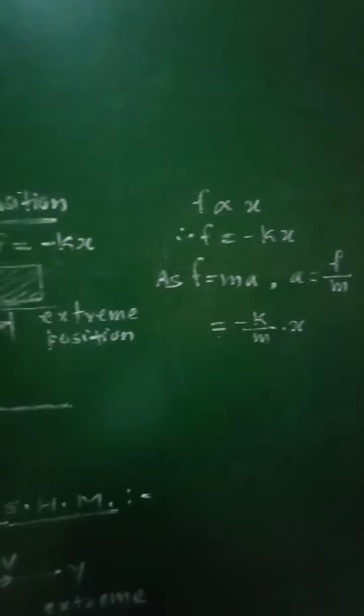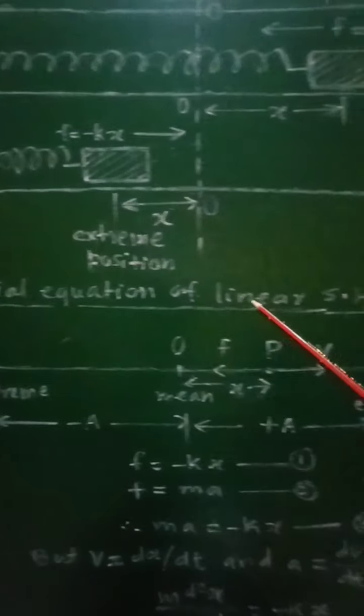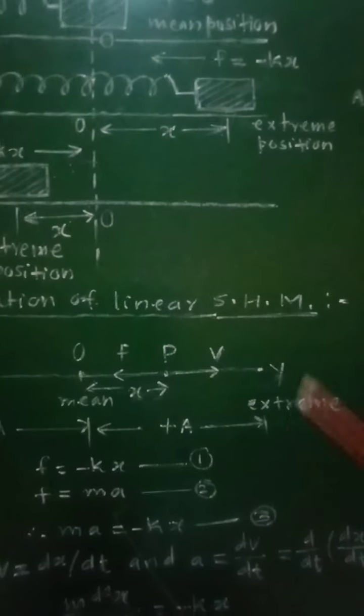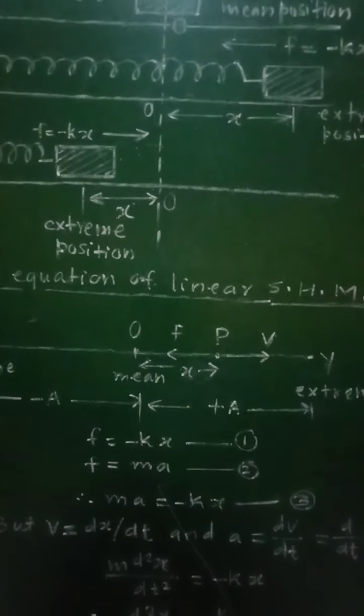And now let us see the next, very important point, and that is the differential equation of linear SHM.